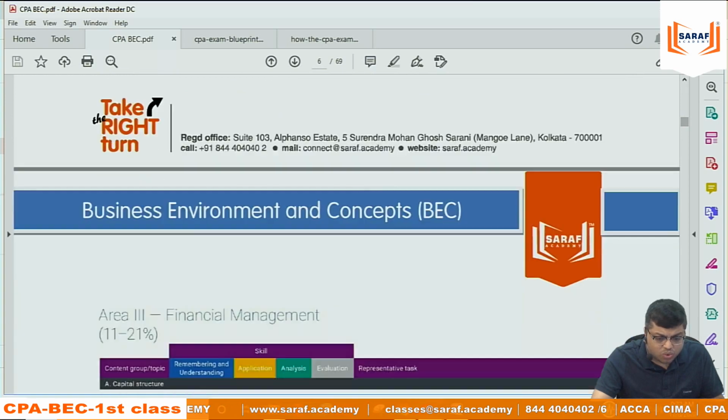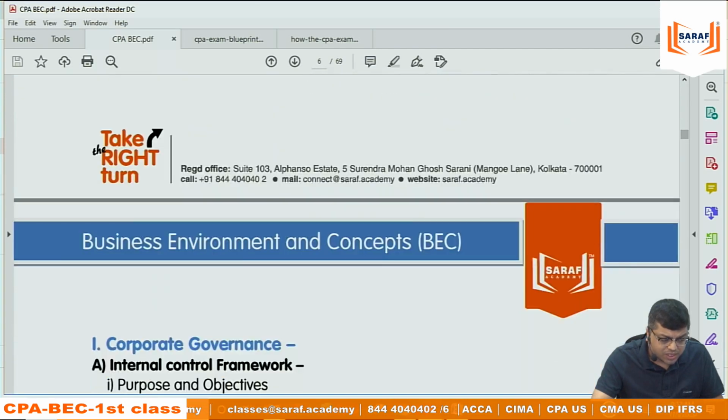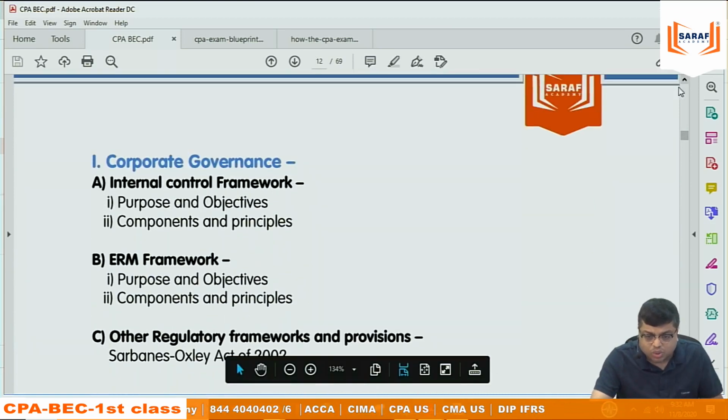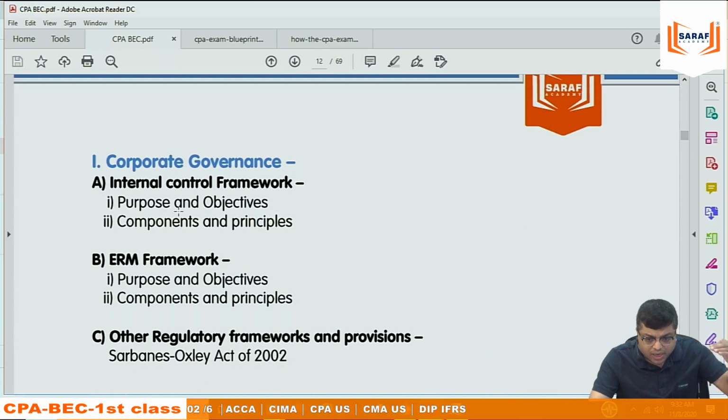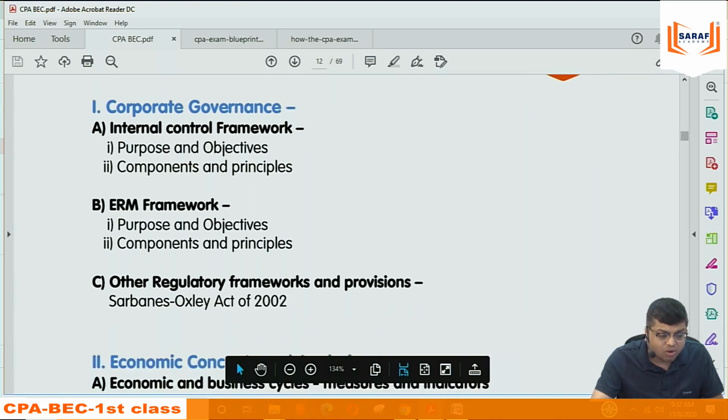If I go into the breakup of the syllabus one by one, which is as per the institute guidelines, when I opened the Wiley question bank, it was showing different parts in one area. So in corporate governance, there are 3 areas. One is internal control, one is enterprise risk management, and the last one is other regulatory framework and provisions. So the question bank from Wiley or any question bank provider will be divided into 3 parts.